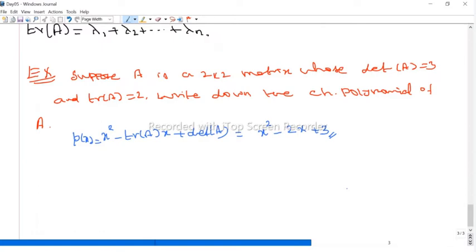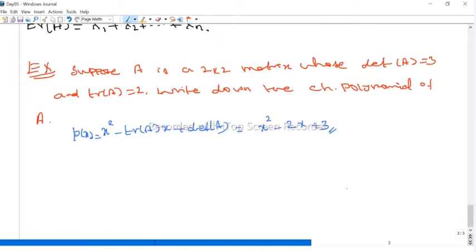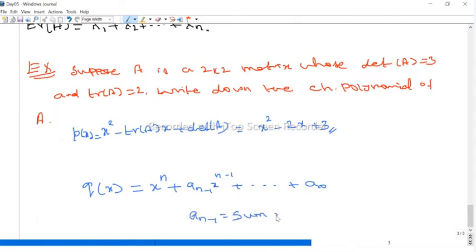In general, suppose you take 3 by 3 matrices. You studied in school days that the sum of the roots is related to the coefficient of x power n minus 1. If you take a polynomial q of x, an nth degree monic polynomial, we write x power n plus a n minus 1 x power n minus 1 plus and so on, up to a naught. Now, this a n minus 1 is nothing but the sum of the roots (up to sign). What is the next term, a n minus 2 x power n minus 2?